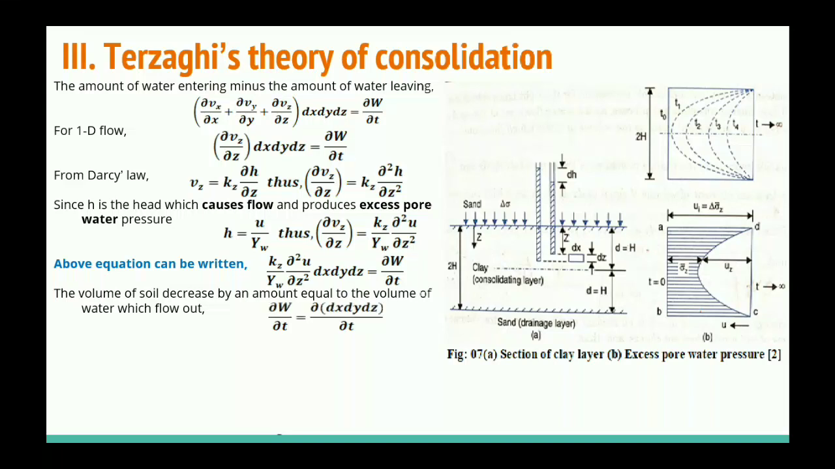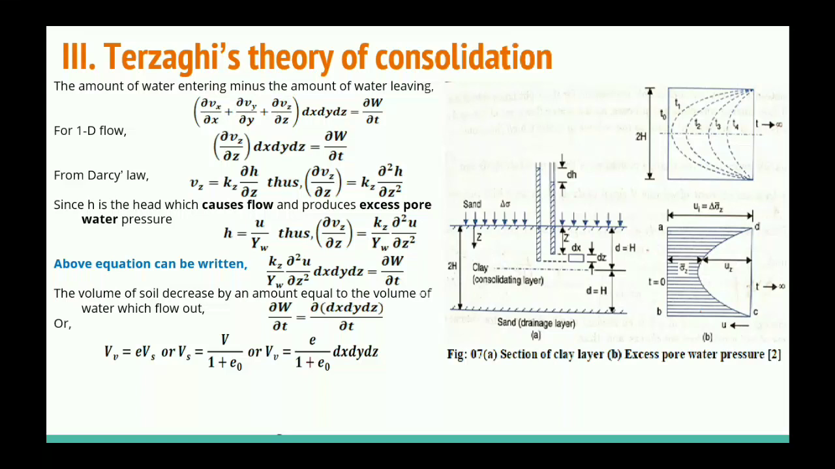So we can write ∂W/∂t = ∂(dx dy dz)/∂t, where dx dy dz is the volume of soil element. Or we can write the volume of void is equal to e into the volume of solid, because the void ratio is the ratio of the volume of void to the volume of solid.